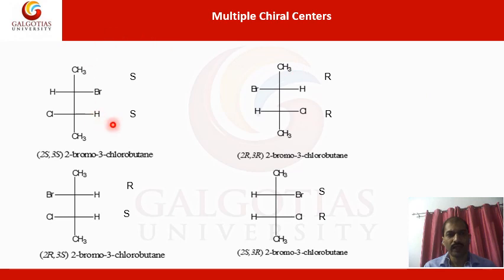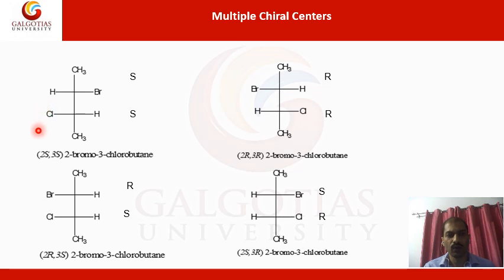Here you can see there are a number of examples having multiple chiral centers, like in this one, which has a chiral center here, and this carbon is also a chiral carbon. I hope you are all aware of how to number these kinds of molecules or systems. Here you have to again come up with the priority rules.